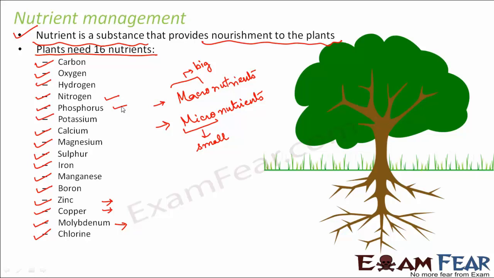So these are basically the nutrients which are needed by the plants. Now we need to ensure that the plant gets appropriate nutrients, because if it doesn't, then the plant will not be able to grow properly, and if the plant doesn't grow properly, it is quite obvious that the productivity will not be that great. Because what do we mean by productivity? For example, if we again take the same example of a tomato plant, what are we interested in?